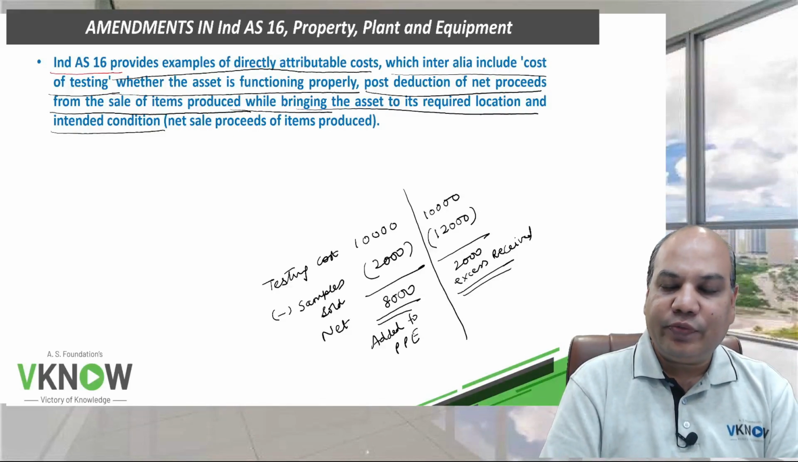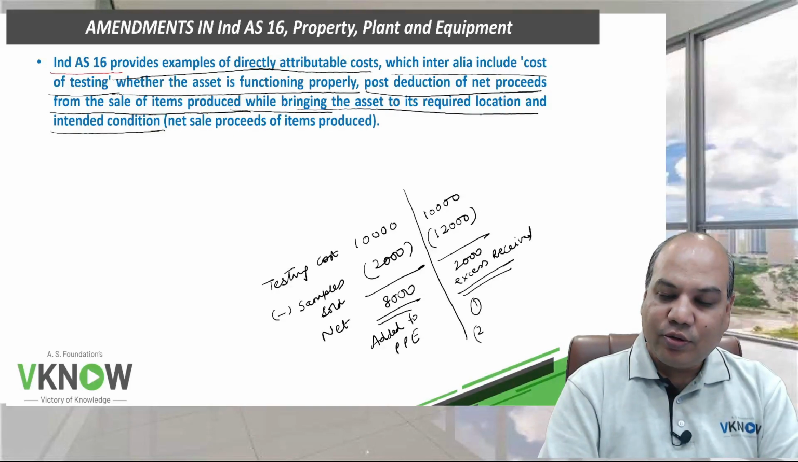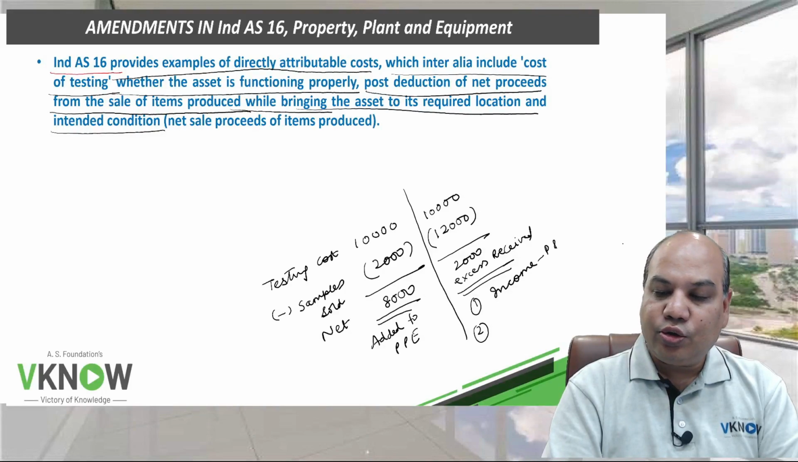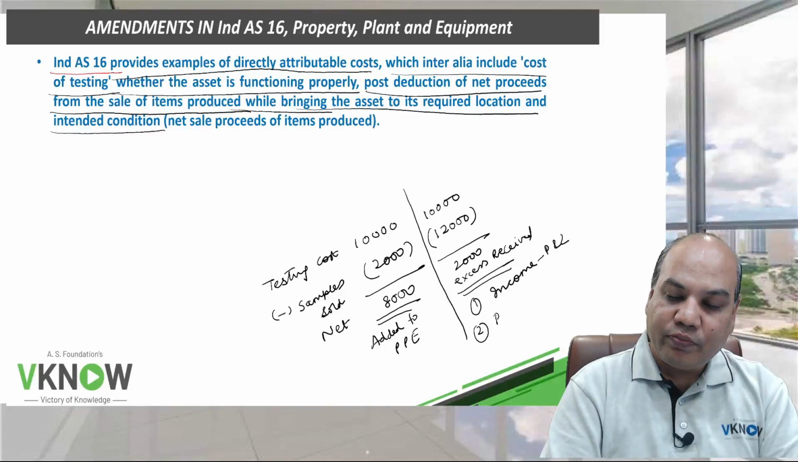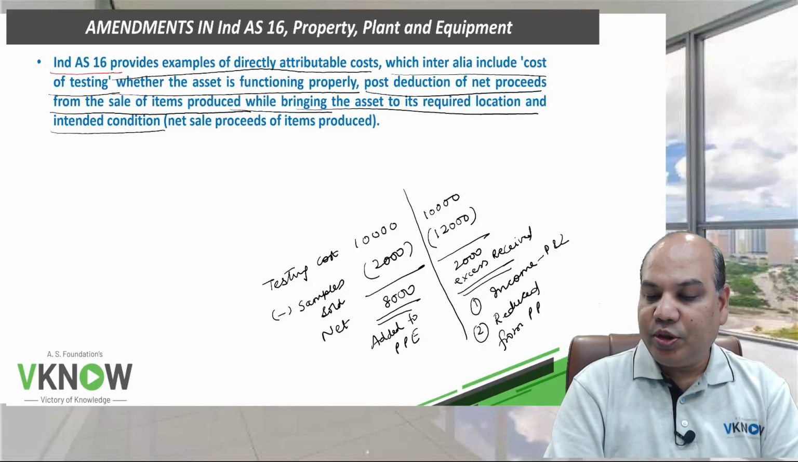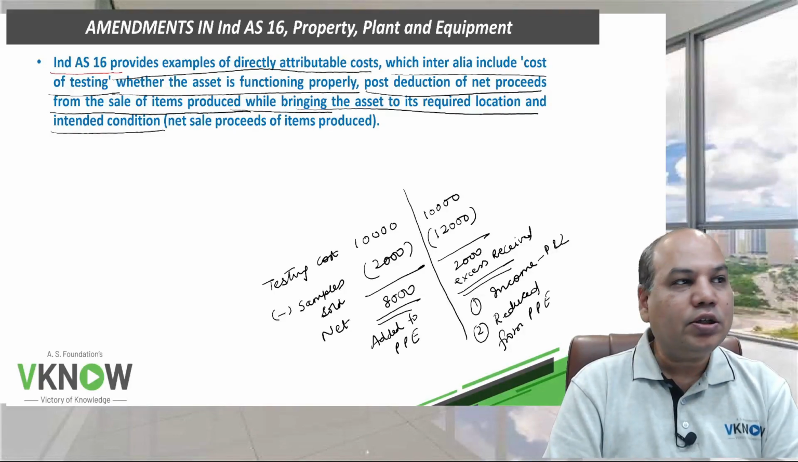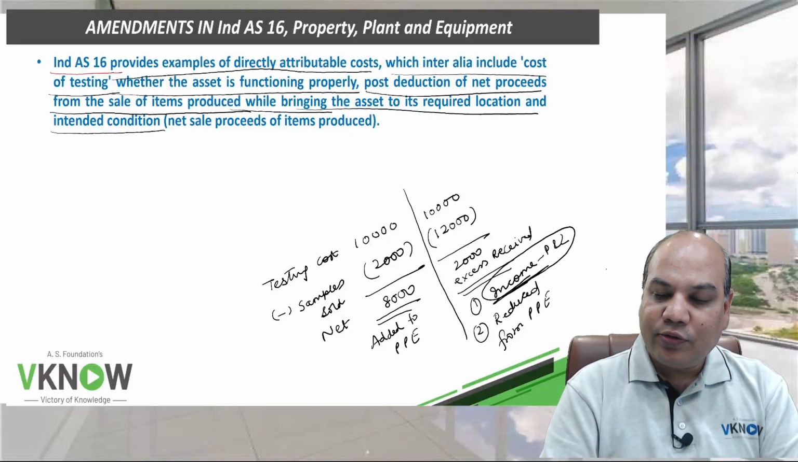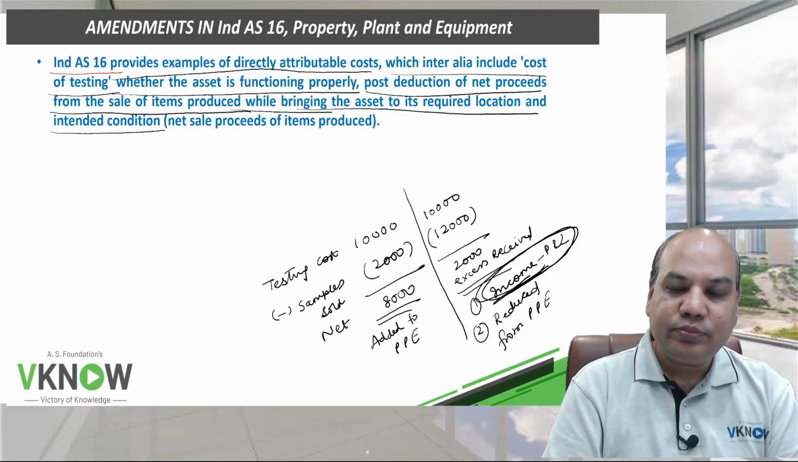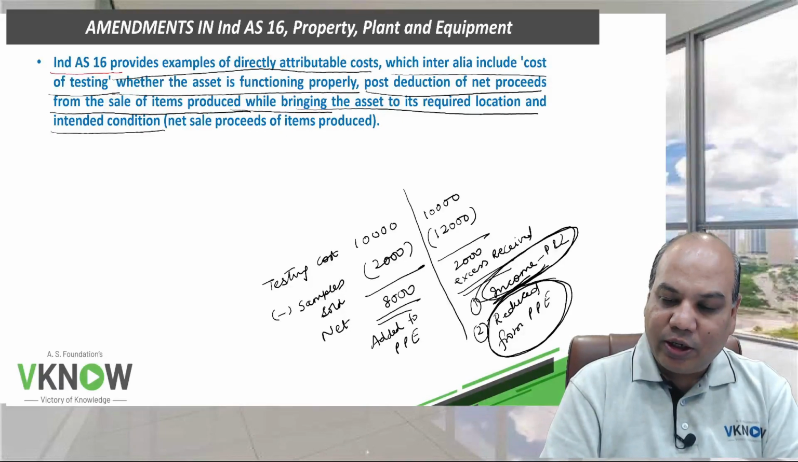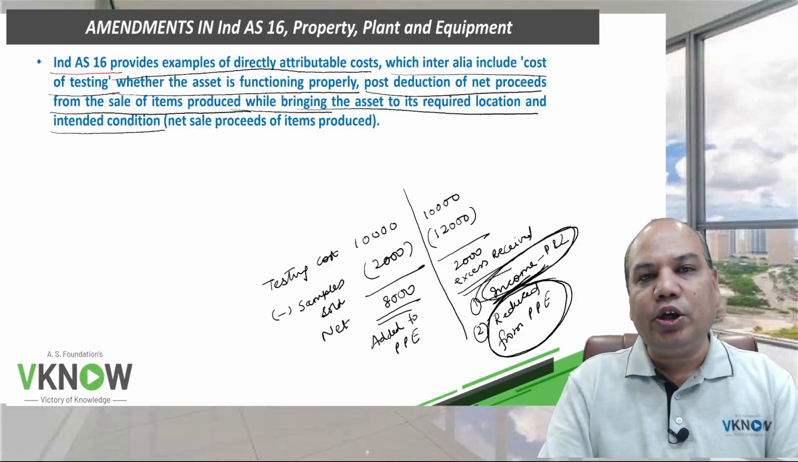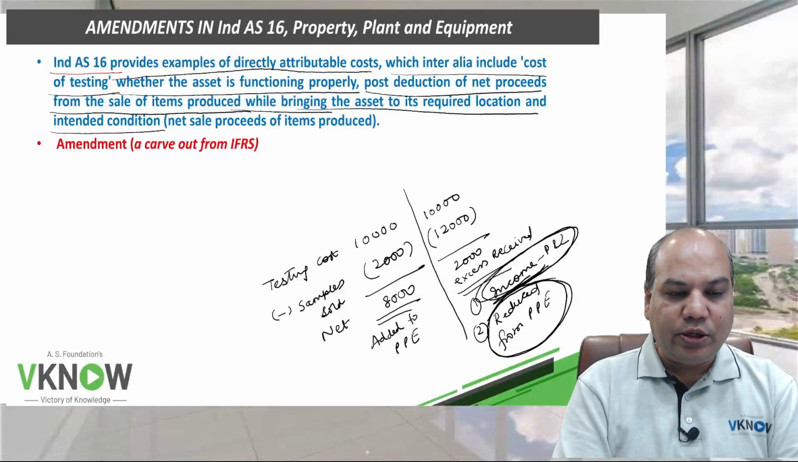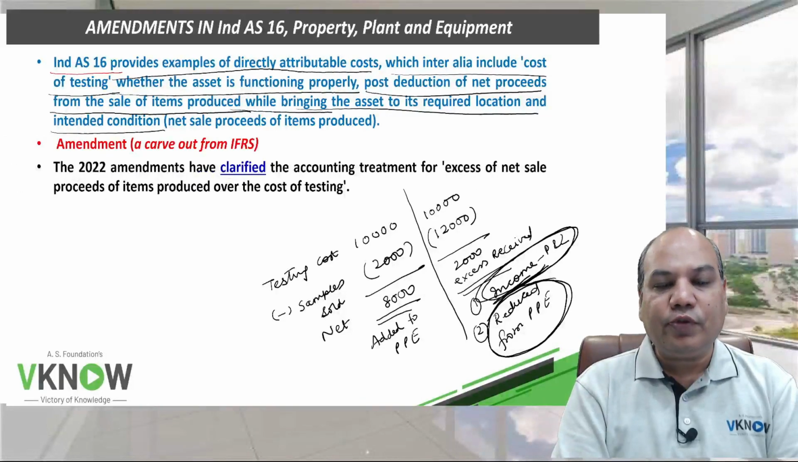What is the treatment of this excess? Tell me. Option 1, should it be treated as income and taken to the P&L account, or should it be used for reducing from PPE? Now here there is a difference between IFRS and Ind AS. IFRS says it will be treated as income, whereas the amendment in Ind AS now says it will be reduced from property, plant and equipment. So this is a small carve out from IFRS.